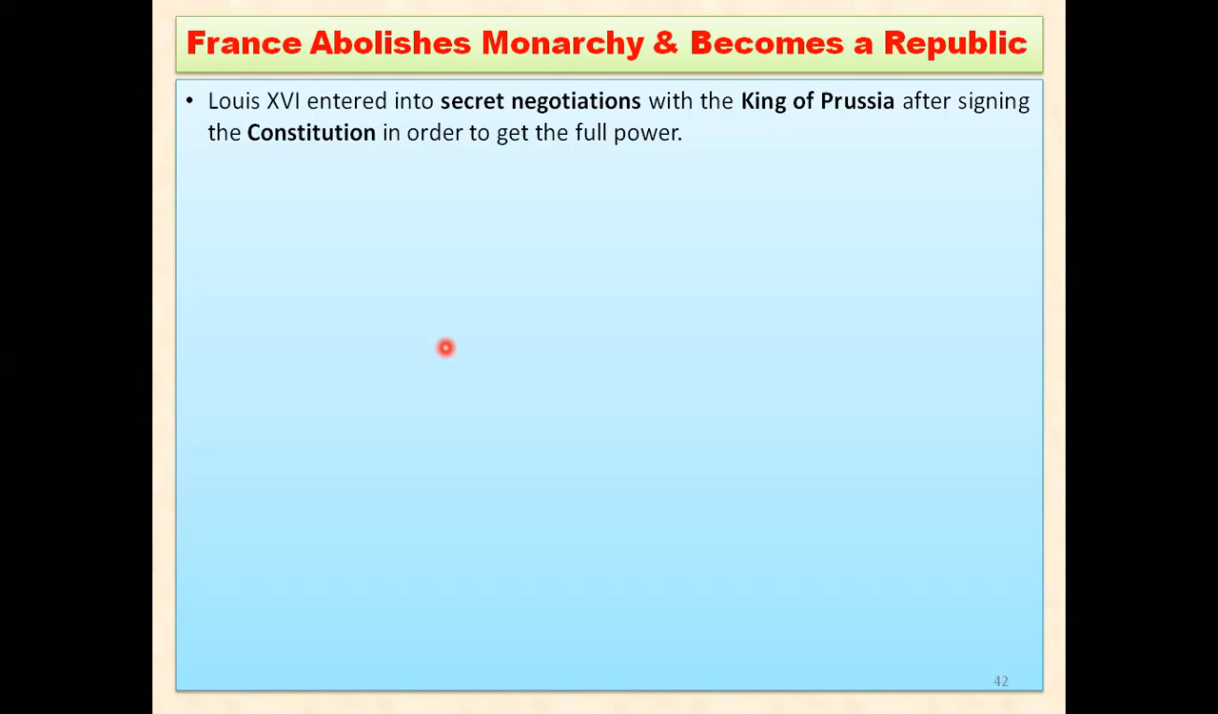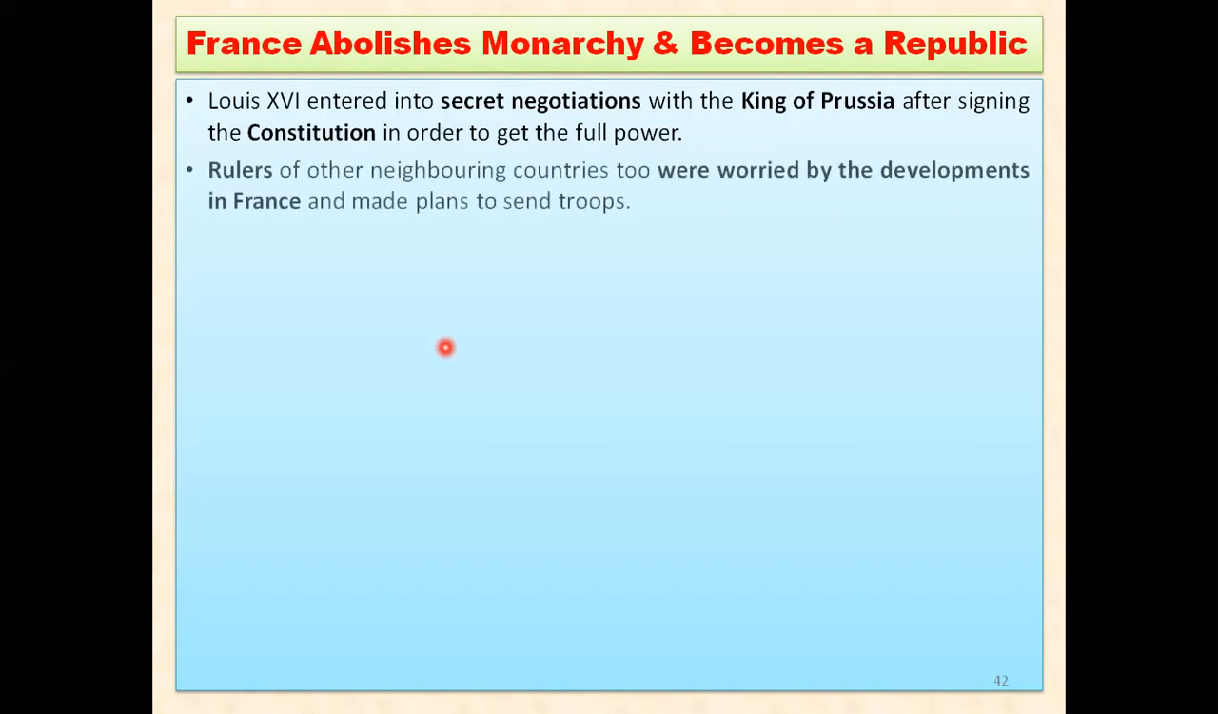So he tried to negotiate secretly, that is, take help secretly from the kings of neighboring countries such as the king of Prussia as well as the king of Austria. He tried to take help from other neighboring countries so that he could get the power back and rule as he was ruling before. But let us see what happened next.